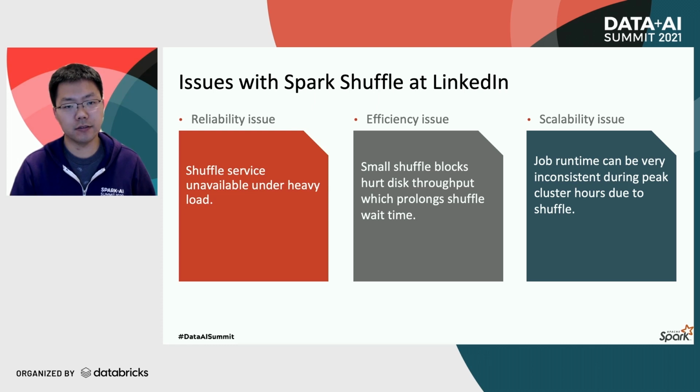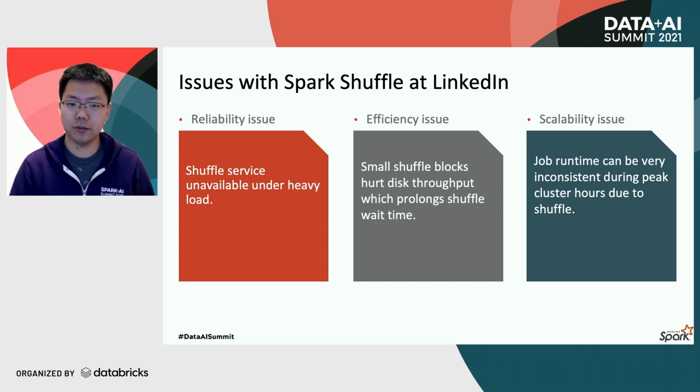The second is an efficiency issue. At LinkedIn, we store the shuffle files on hard disk drives. Since the reducers' block fetch requests arrive in random order, the shuffle service also accesses the data in the shuffle files randomly. If the shuffle block size is small, then the small random reads generated by the shuffle services can severely impact the disk throughput, extending the shuffle fetch wait time.